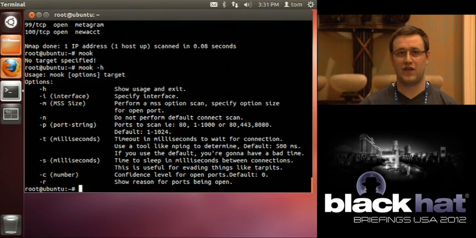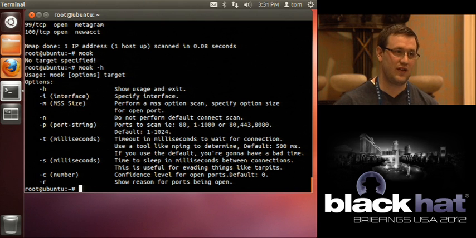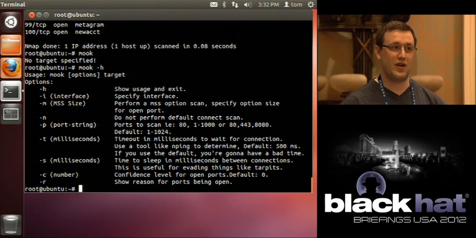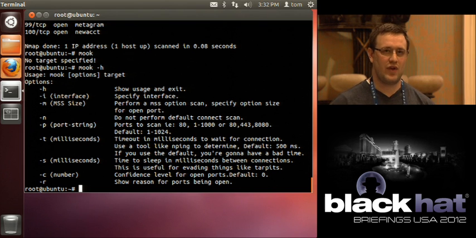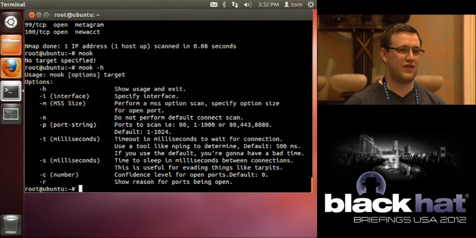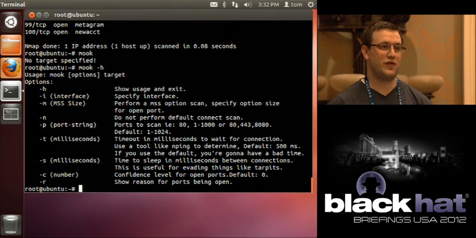Now, like I said, the confidence score gets raised by 1 each time you receive a packet that you're looking for. So what this is good for is, for instance, an F5 SYN check will actually send an ACK back from that firewall for every port. So if you have your confidence score set for 1, what does that mean? It's going to mark every port as open. So what you do is you just set the confidence score to 2, and then now you can detect legitimate ports. As I run into new ones, I have to tweak settings and do these things. And -R is really good for printing out the reason the port is open.